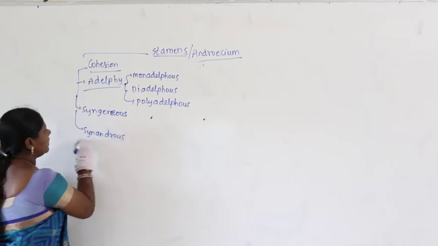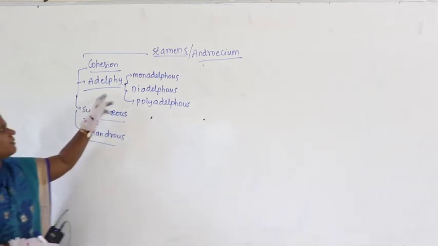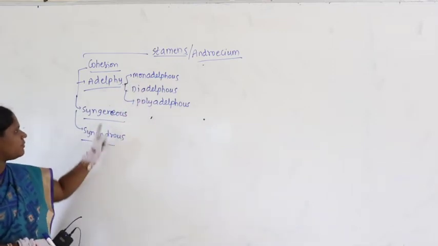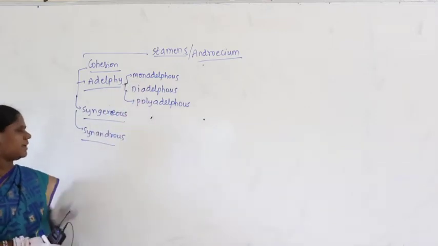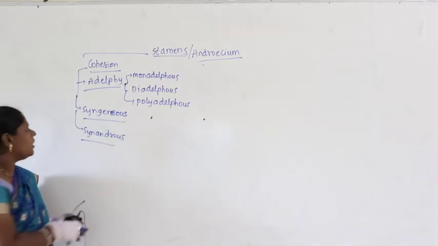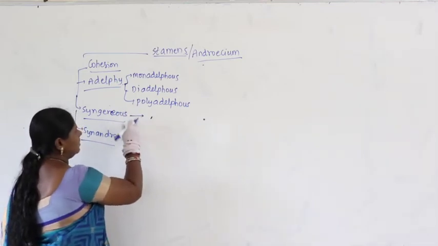Now let us look at the examples for syngenesious, synandrous. Conceptually we have discussed the concept and examples for this all. What is syngenesious? What is synandrous? We have discussed earlier. Now coming to syngenesious, let us take examples here.